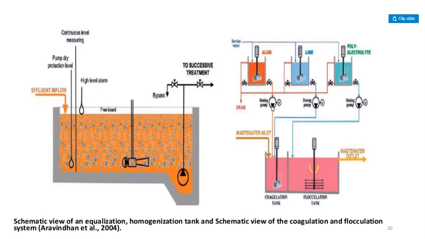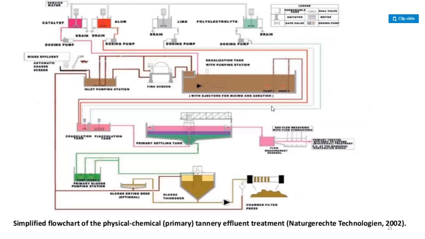Here alum, lime and polyelectrolyte, drain and wastewater unit. Here coagulation tank, circulation tank, wastewater outlet. This is the simplified flow chart of the physical chemical primary tannery effluent treatment.